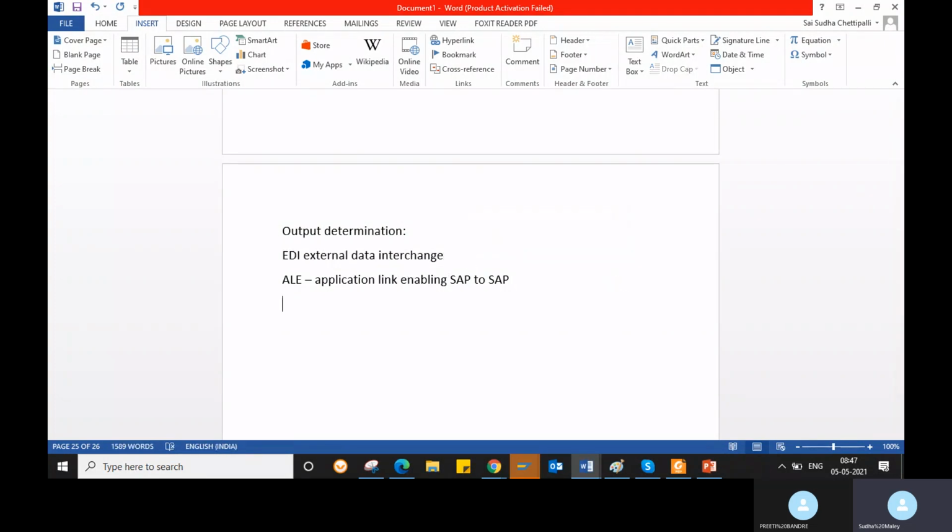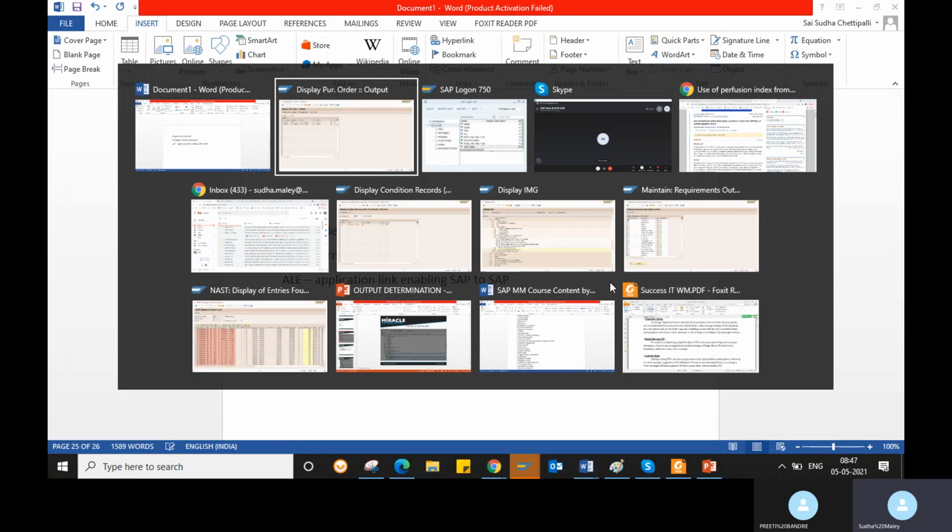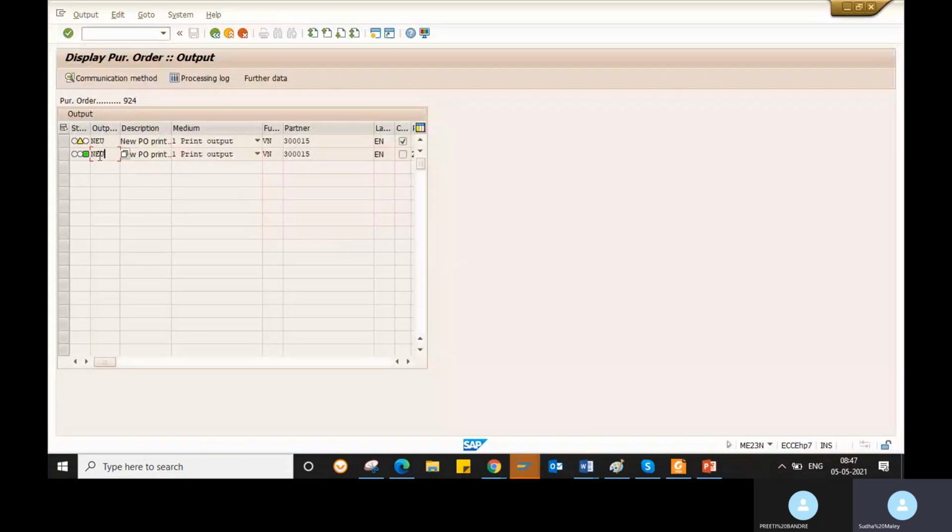Okay, whenever you are sending a request for quotation or purchase orders to the vendor, you can use this output determination. Okay, so this is how we are sending the data through this output type. So you need to trigger this output type in the messages tab of your purchase order. To trigger this output type, you have some prerequisites in SAP. So you need to maintain those prerequisites.